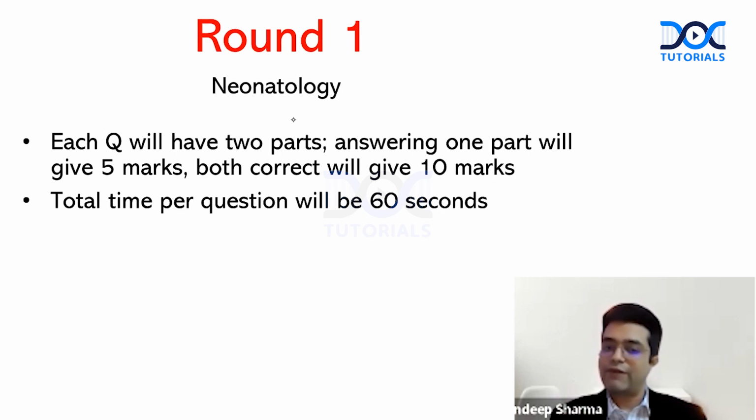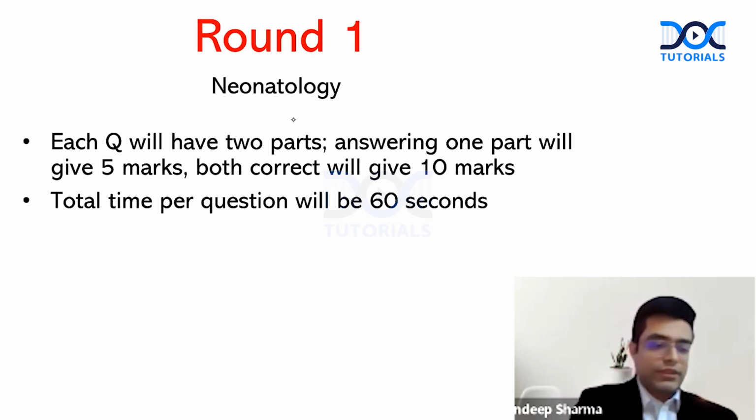Each question will have 2 parts. Answering one part will give you 5 marks. If you answer both, it will give you 10 marks. There is no negative marking. Total time per question will be 60 seconds, right? So a full 1 minute you can think and then give the answer. Let us begin with question number 1, for Dr. Arman. The stopwatch starts now.